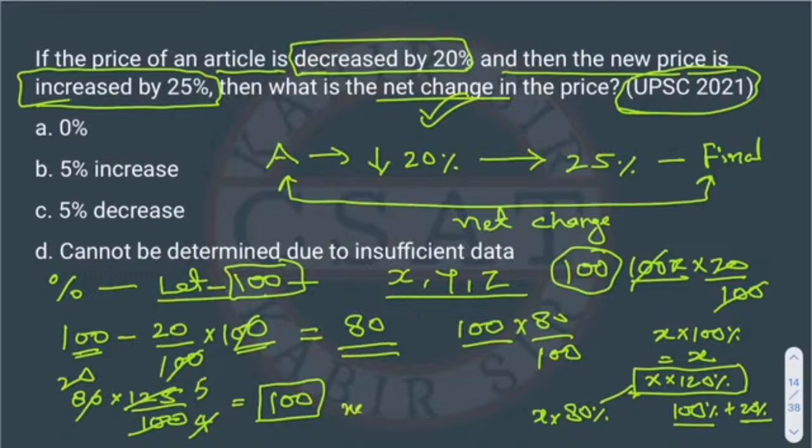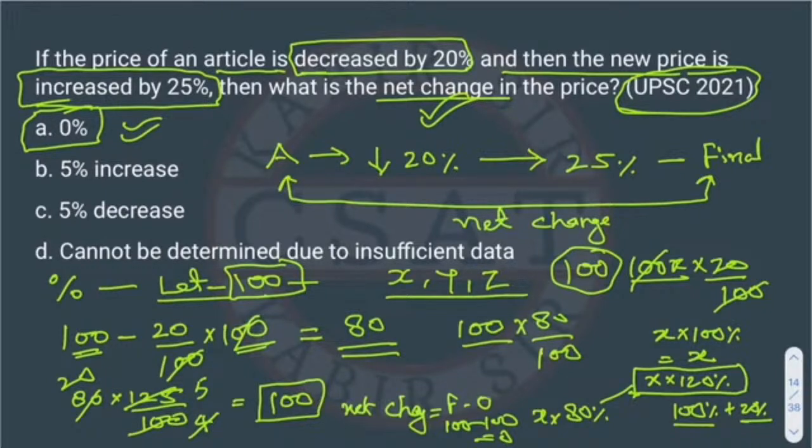So what is the net change? Net change is final price minus original price. Both are 100. So net change is 0. So what will be the answer? The answer is 0. Okay. So the answer is 0%. He is asking in percentage.